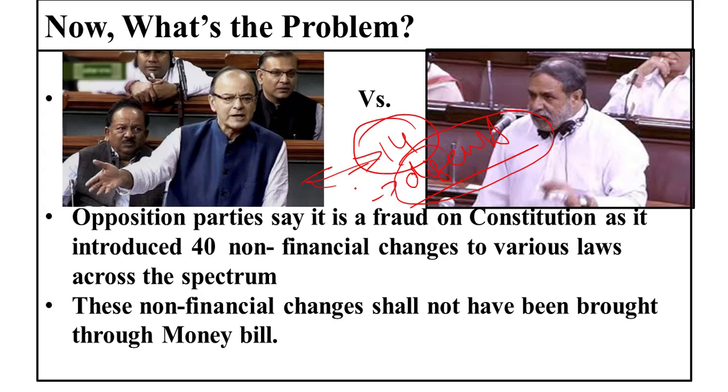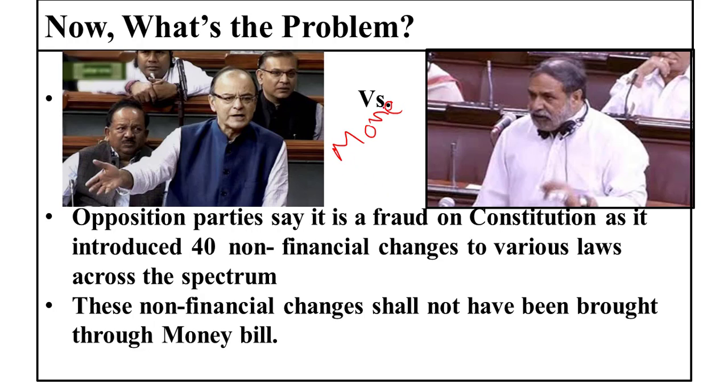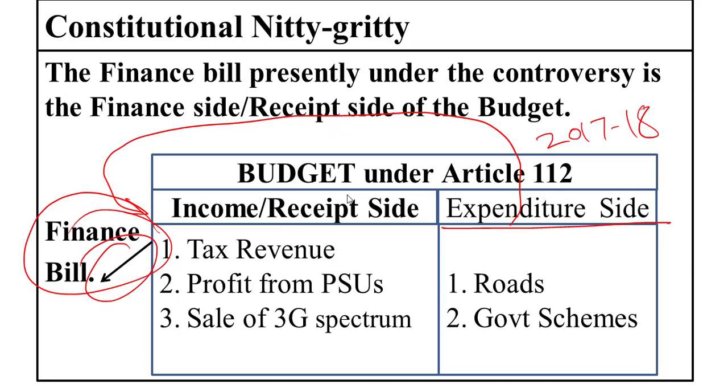So this is the reason that, taking advantage of the money bill provision, the government is now trying to incorporate certain provisions which should have ideally been in the ordinary laws into the finance bill or money bill. So if we see here, the government has incorporated certain ordinary provisions, not the financial provisions given under Article 110, the ordinary laws, under this finance bill, and has labeled this finance bill as a money bill, and has got those other things also passed through the Rajya Sabha.